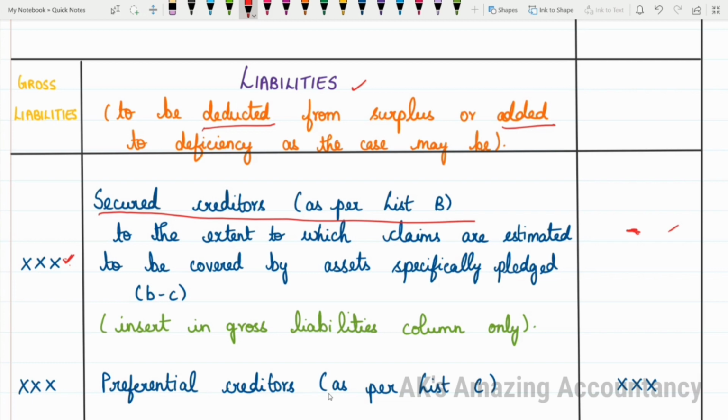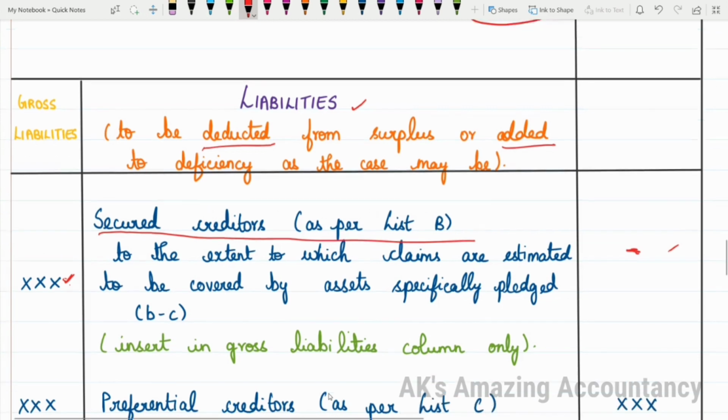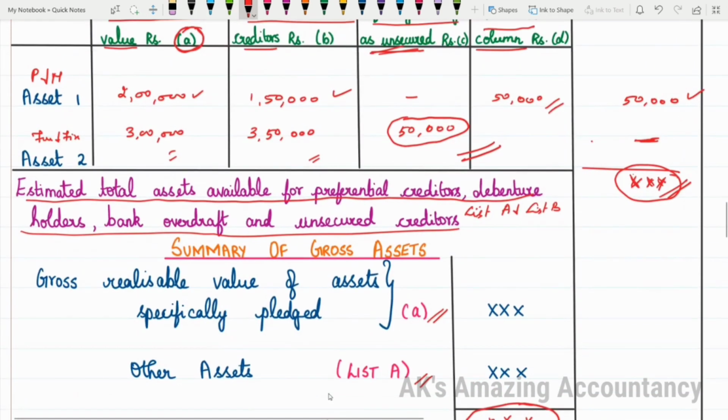And how much will this amount be? It is nothing but B minus C: to the extent to which claims are estimated to be covered by assets specifically pledged. Secured creditors as per list B, to the extent to which claims are estimated to be covered by assets specifically pledged. So for this, you can have a look at this.